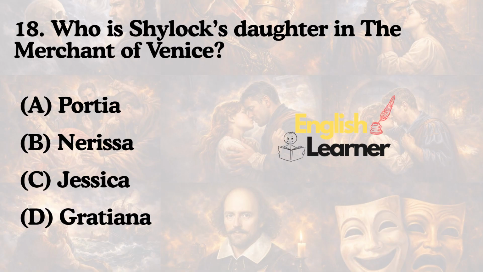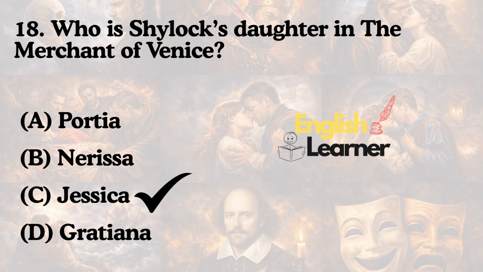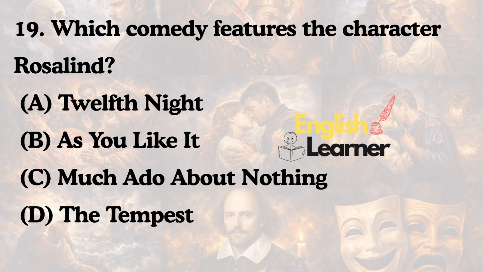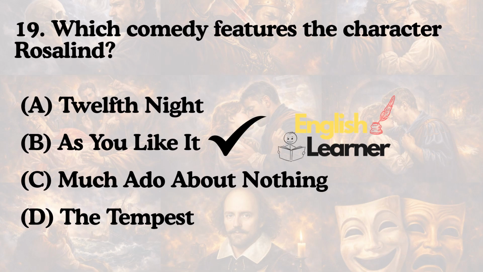Who is Shylock's daughter in The Merchant of Venice? Portia, Nerissa, Jessica, or Gratiano? The answer is Jessica. Which comedy features the character Rosalind? Twelfth Night, As You Like It, Much Ado About Nothing, or The Tempest? The answer is As You Like It.